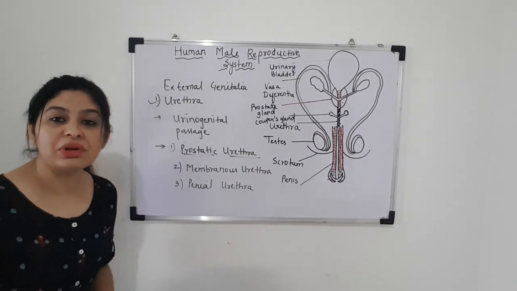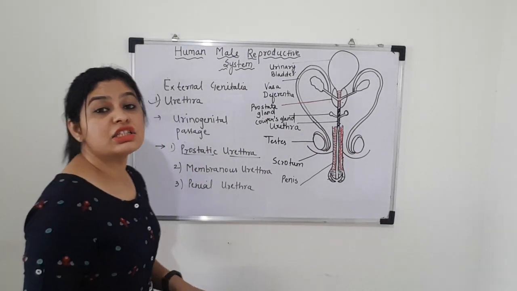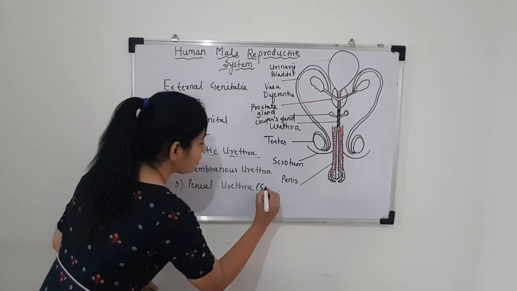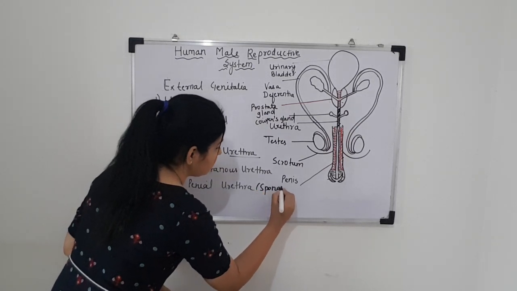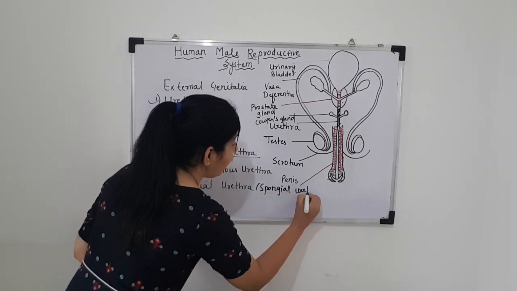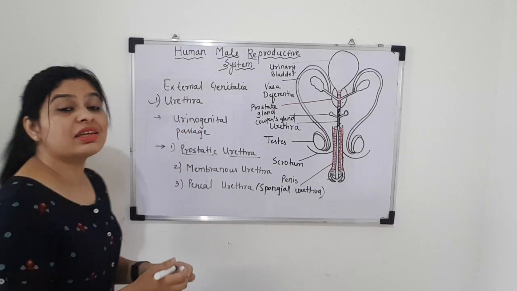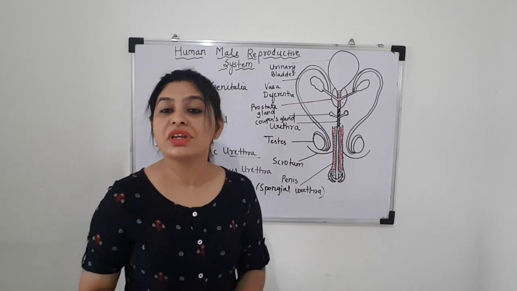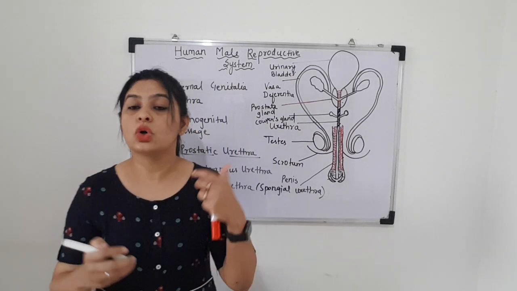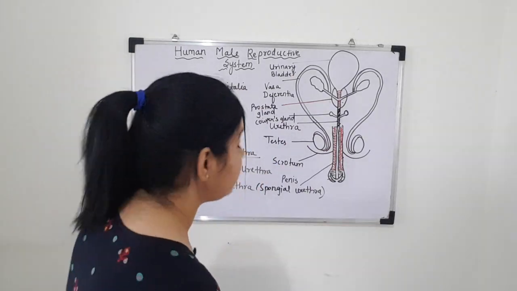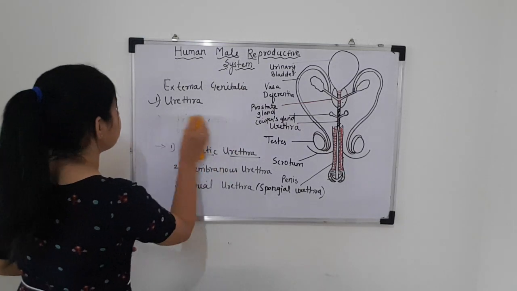Now the penile urethra is also called the spongial urethra. Now, why is it called the spongial urethra? In the penis, there are different columns of erectile tissue present. So, let me draw the diagram to explain the different columns of erectile tissue.